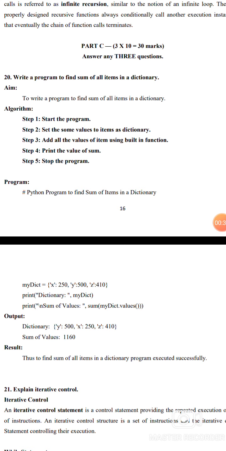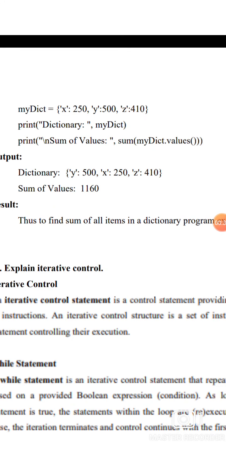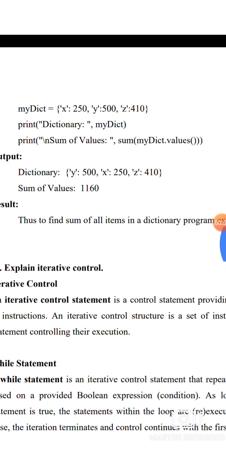The program: sum of items in a dictionary. my_dic is a dictionary. X value is 250, Y value is 500, Z value is 410. Print the dictionary my_dic. Print sum of values: sum of my_dic.values().